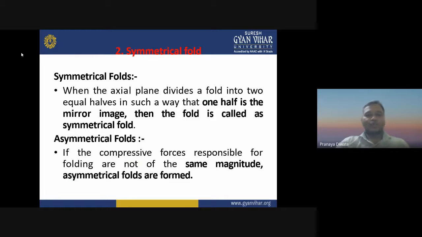Then you have the symmetrical fold. What is a symmetrical fold? When the axial plane divides a fold into two equal halves, such that one half is a mirror image of the other, that is known as a symmetrical fold.